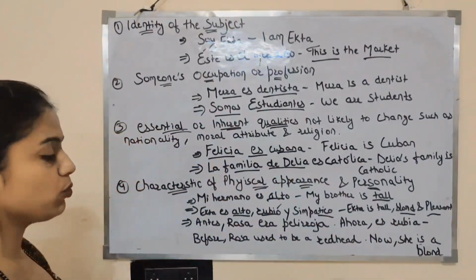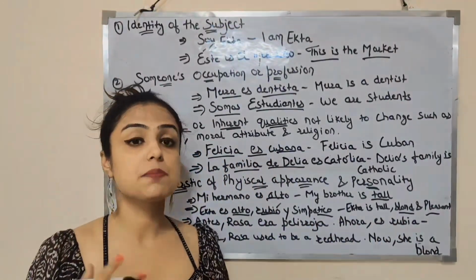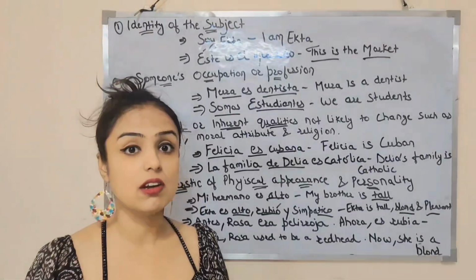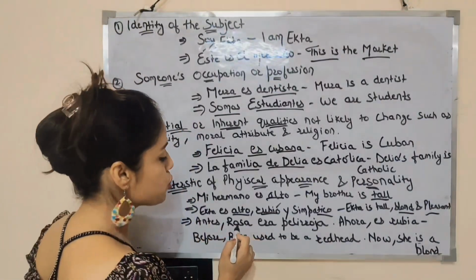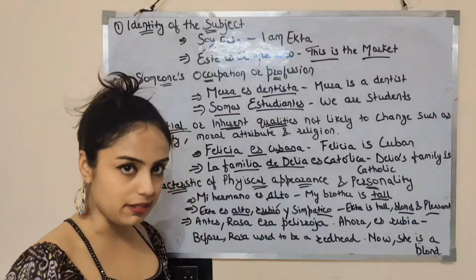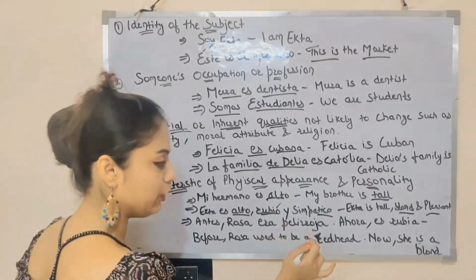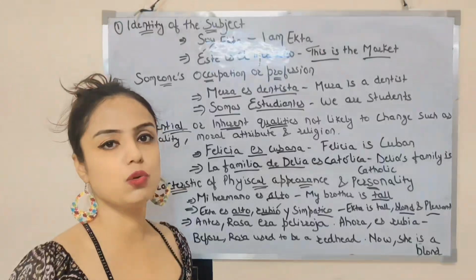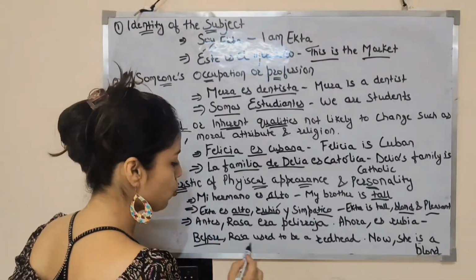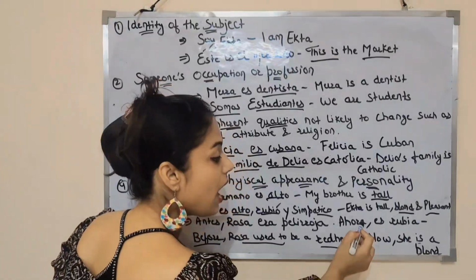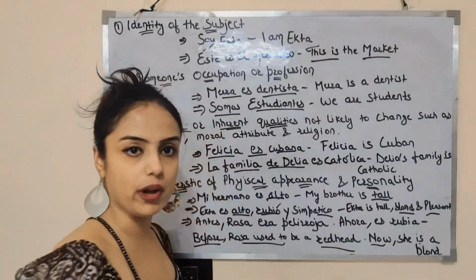Vale. Now you have to remember that a person's appearance may change if she has colored his or her hair. Por ejemplo, antes Rosa era pelirroja. Ahora es rubia. So antes means before, Rosa used to be a redhead. Ahora, now she is a blonde.